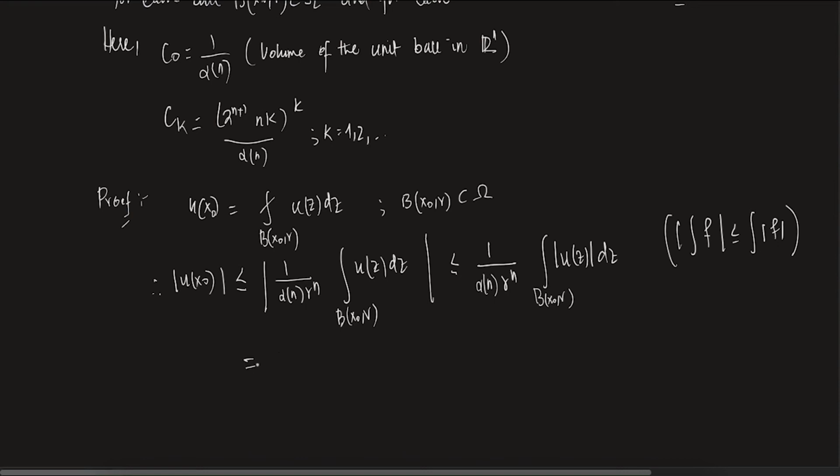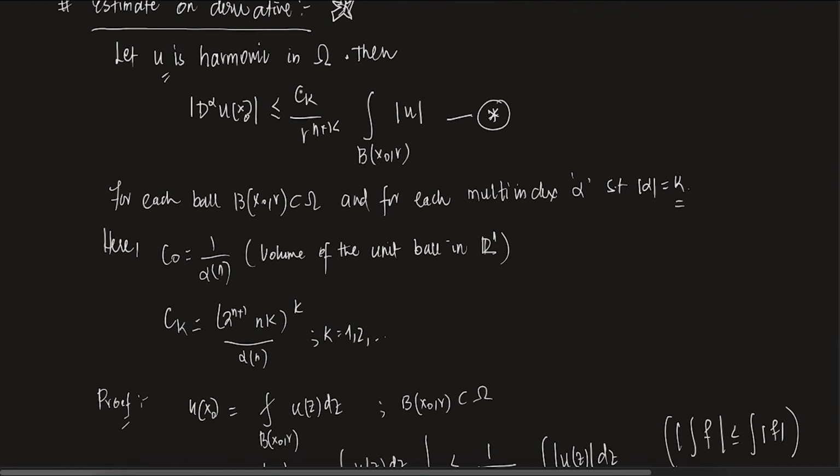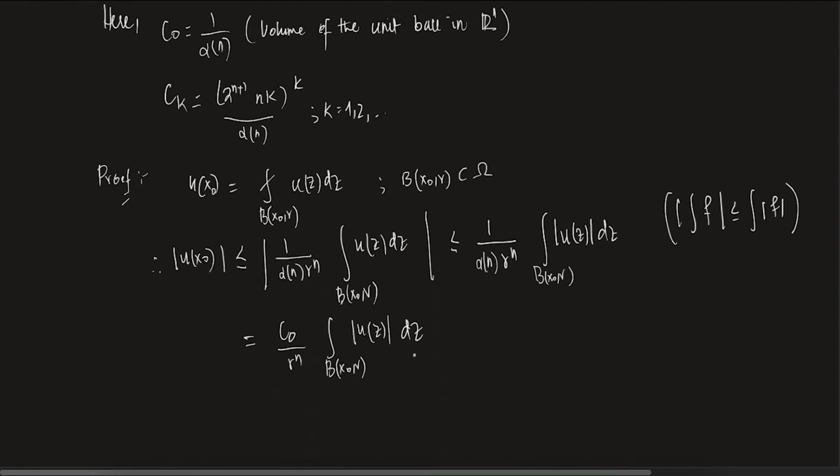Now, what is 1 by alpha n? That is defined by c naught. So this is c naught by r^n times the integral over B(x naught, r) of mod u(z) dz. See, this is the same thing which we proved: for k equals 0, c0 by r^n times the integral of mod u over the ball. So this is what I wrote here.